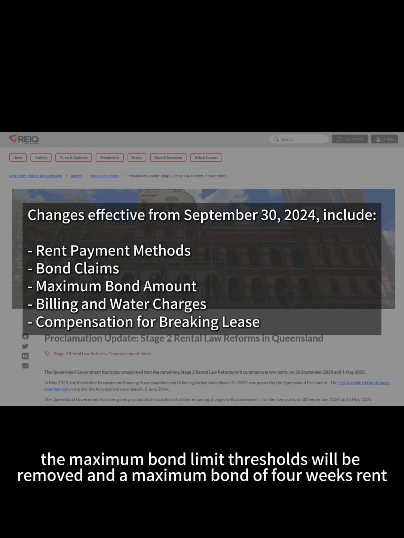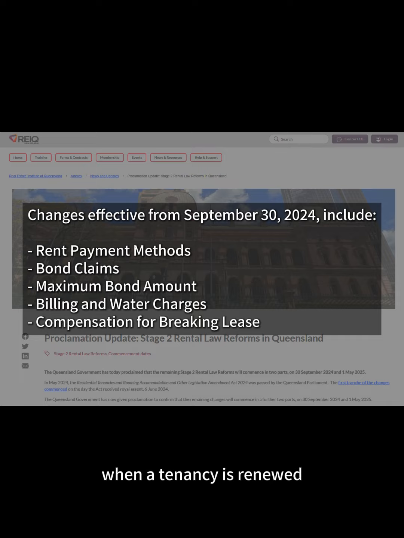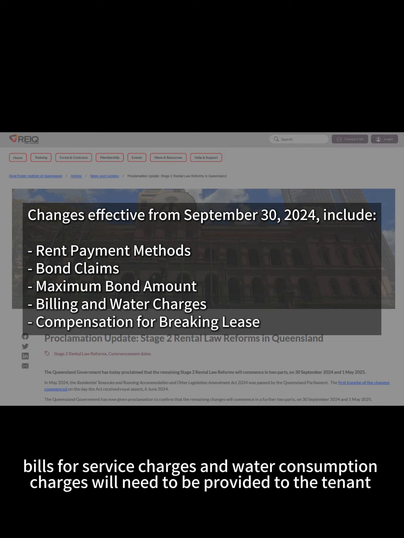The maximum bond limit threshold will be removed, and a maximum bond of 4 weeks' rent will be applicable for every rental property regardless of the weekly rent amount. In some cases, when a tenancy is renewed, a tenant will be permitted to seek a bond refund if too much bond is held.